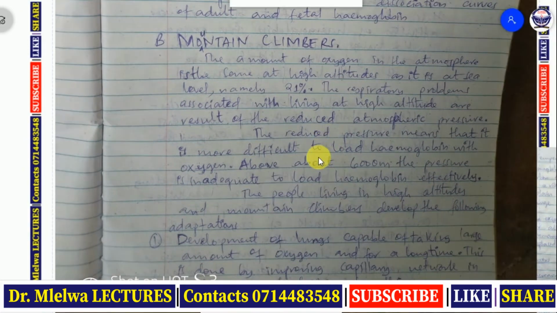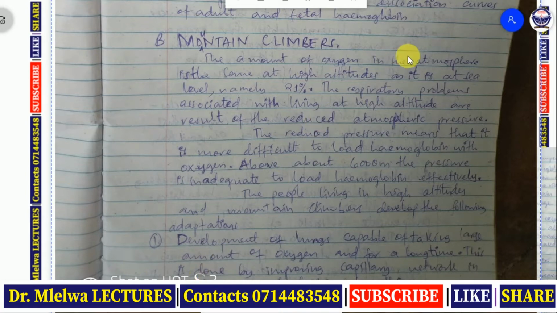Now let's move to the second group, which are mountain climbers. Mountain climbers are people who are climbing mountains such as Kilimanjaro and other mountains. So we don't talk of the small mountains here, but we are talking of the large mountains, because there the partial pressure of oxygen is different from sea level or from other environments.